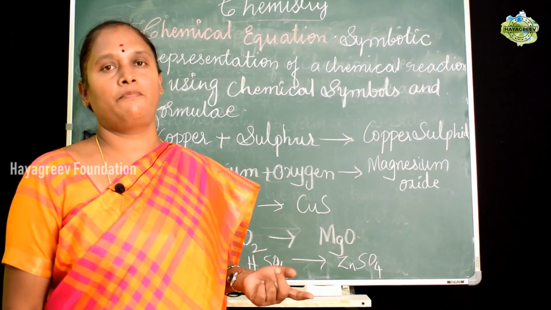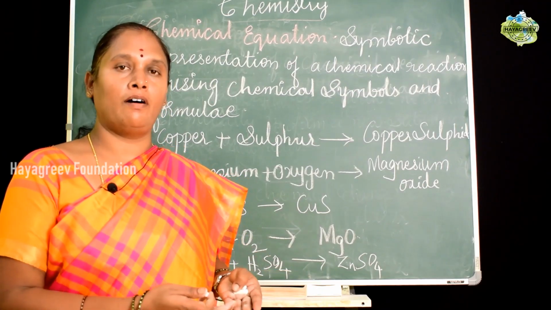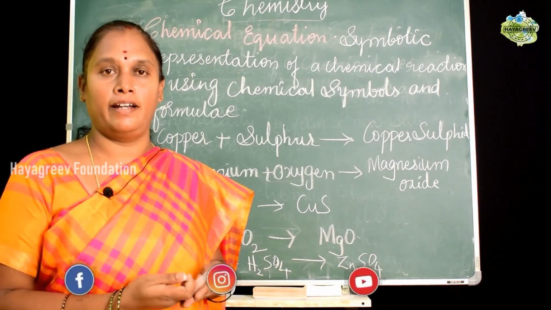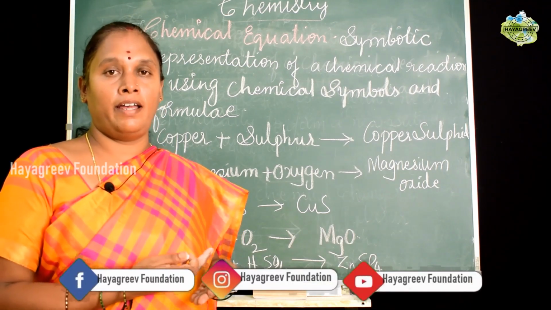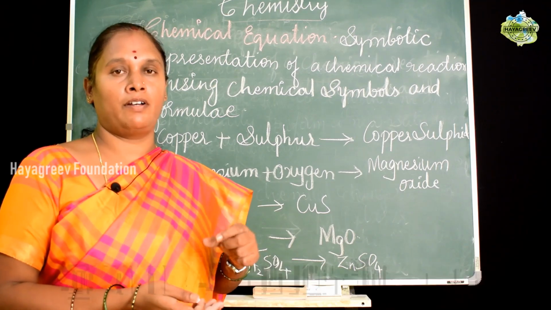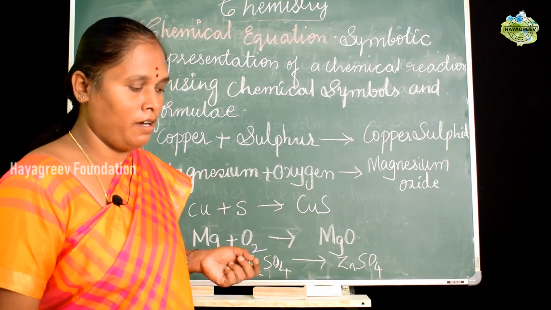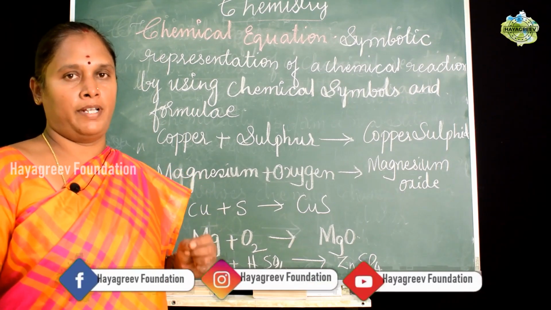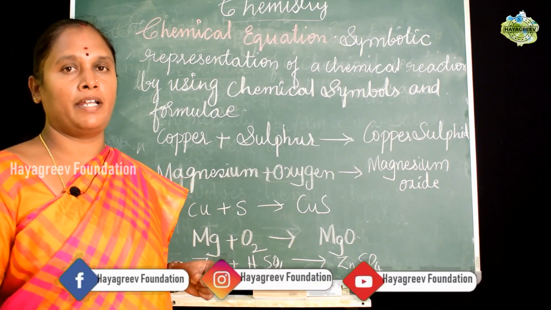And for formation of a precipitate, you can take the example of the chemical reaction between potassium iodide and lead nitrate, wherein a yellow precipitate is formed because of the formation of lead iodide. So this lead iodide gives the yellow precipitate. That is an example for precipitation reactions.